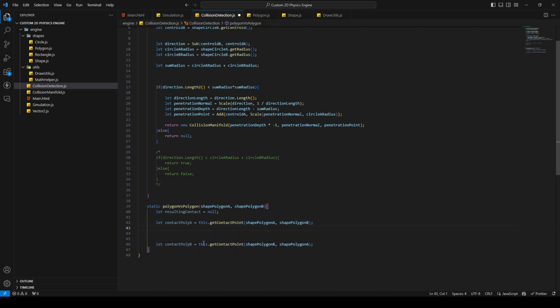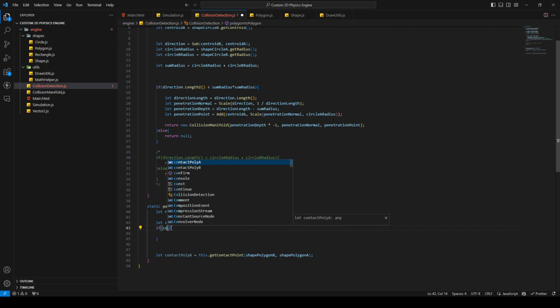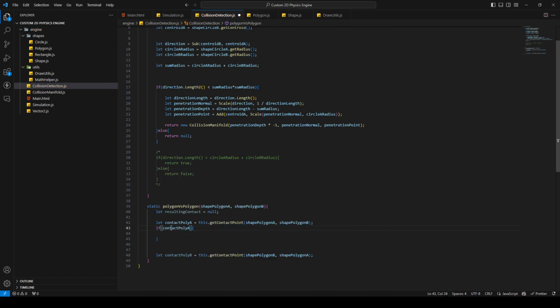And between them, we can make a check and break out of this method early. Here we're just gonna check if contact poly A is null. And if it's null, then we return null. So if there's no contact point in poly A, there will be no intersection, basically.